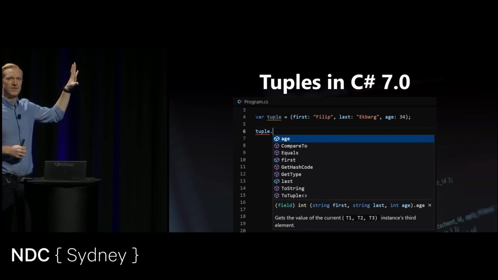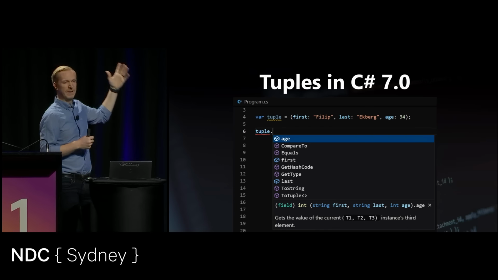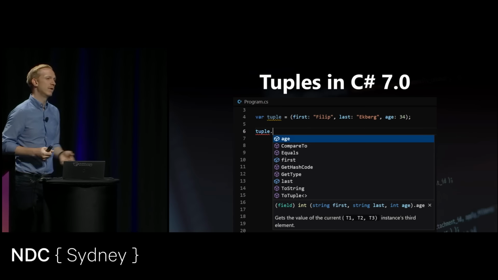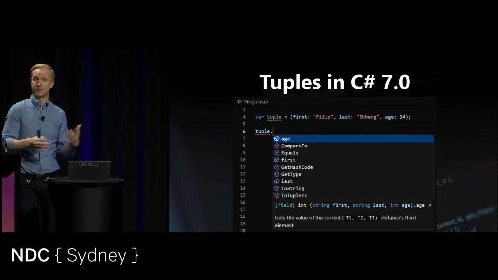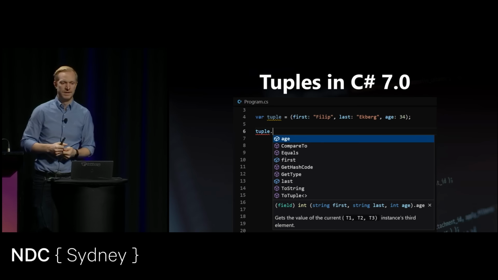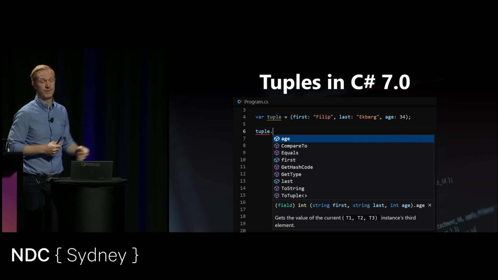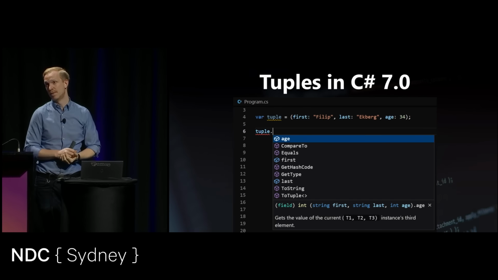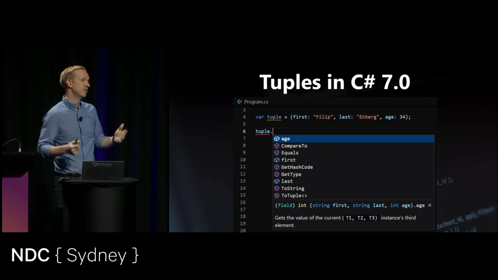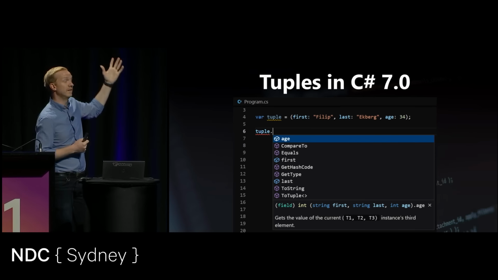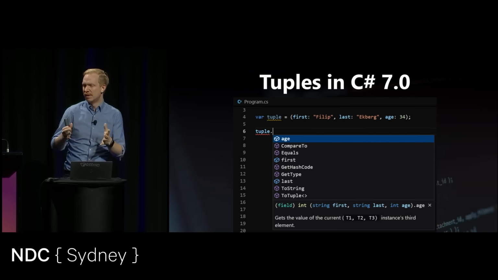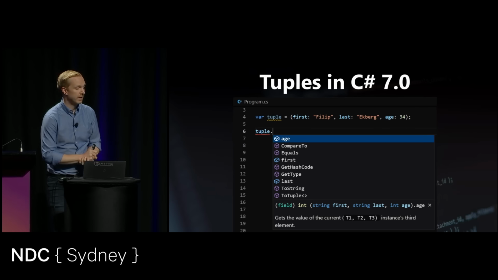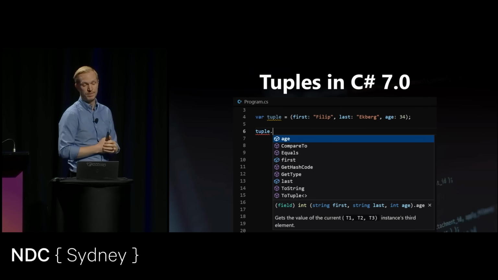This here constructs a container, internally a struct that has some fields on it, but it lets you specify one of these inline types that you can use as a return type or as an input parameter, allowing you to pass this container of elements around. And you can even access the fields on that type by their names, which is nice. So now we have this first-class citizen in the language that allows us to work with a minimal type. It's not an anonymous type, but a type built for us using a generic value tuple behind the scenes.